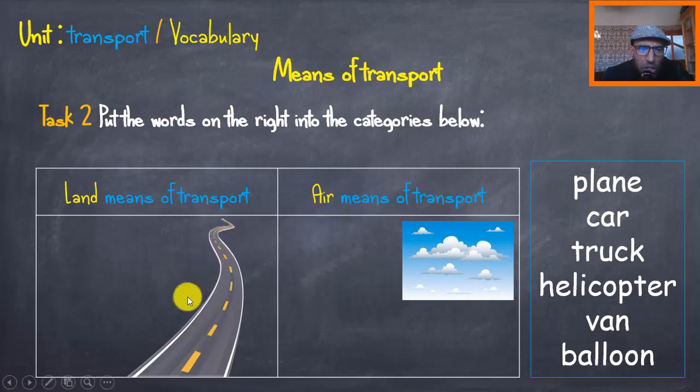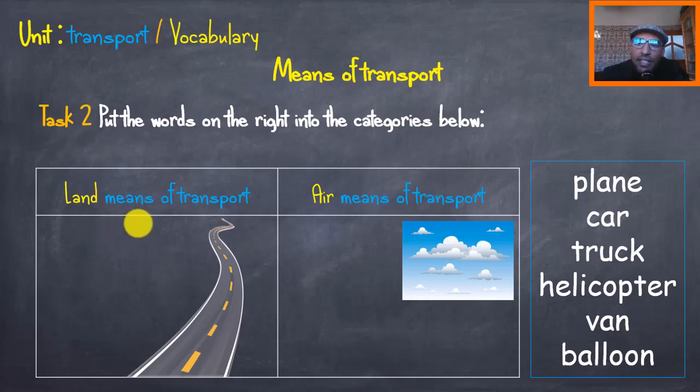need a road, they need a land, right, to move on, right? We may call them land means of transport, okay? They need roads, okay, and highways. And some of them are on the air, right? I want you to classify these words. Which ones are land means of transport and which ones are air means of transport? Take some moments. Which ones are the land transportation and which ones belong to the air means of transportation?